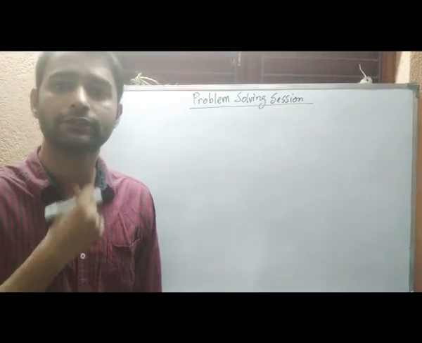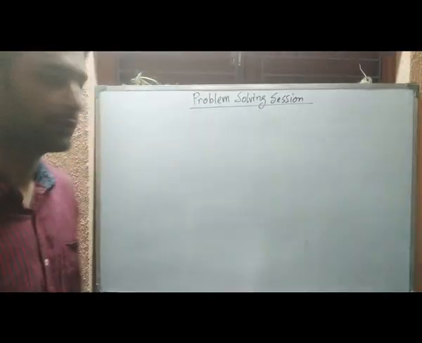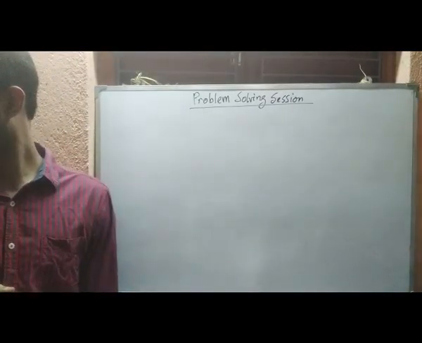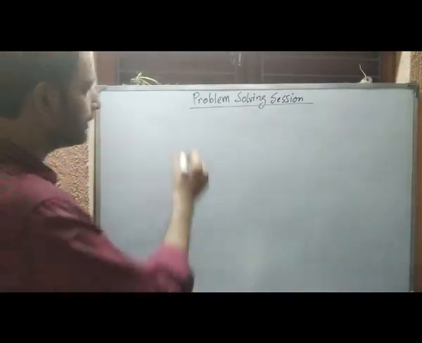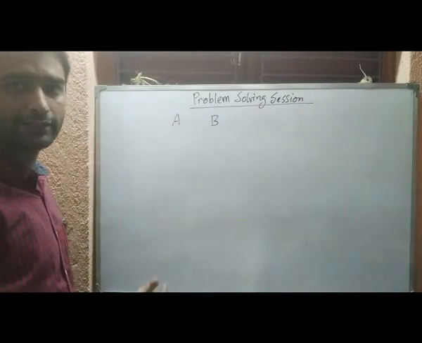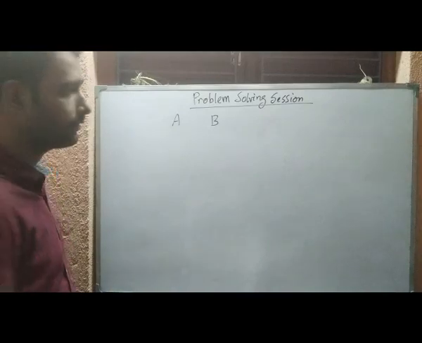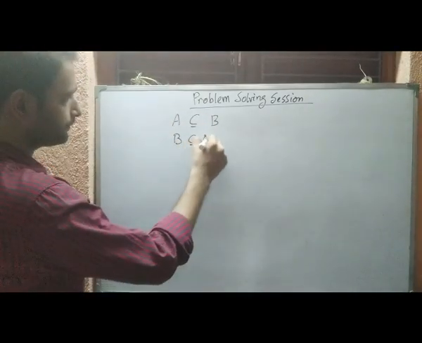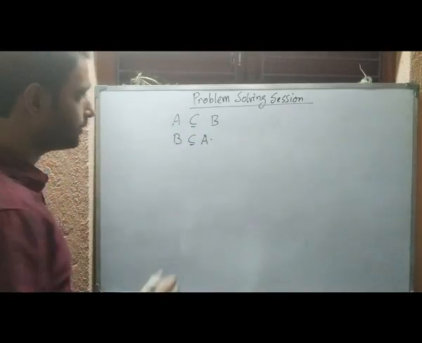So in this video we will solve some problems on set theory. So let us take the first type of problem. In this problem we will have two sets A and B, and we have to decide what is the inclusion relation between them. That is, whether A is a subset of B or B is a subset of A. So let us take the sets.